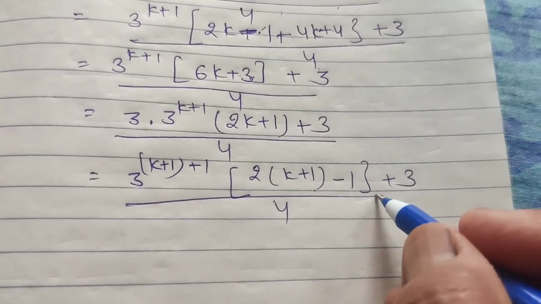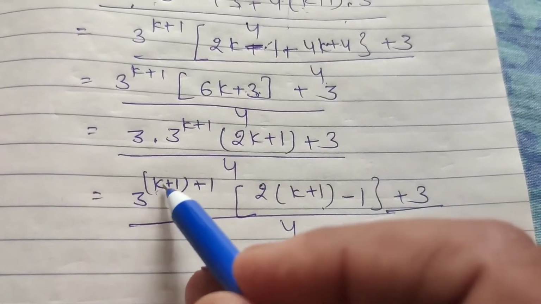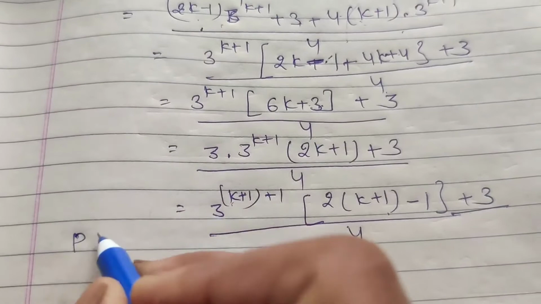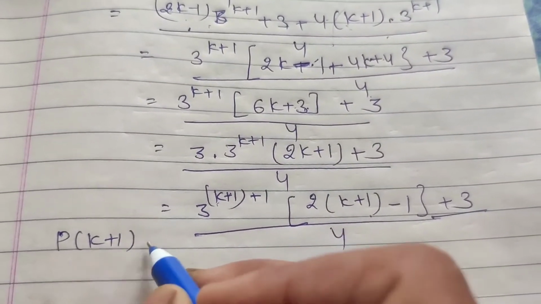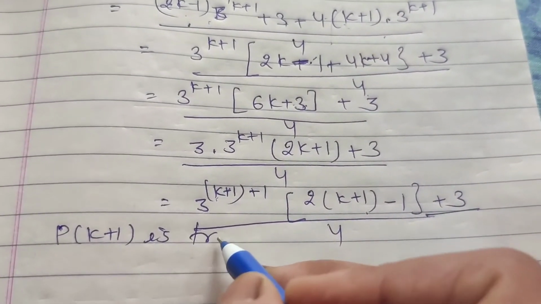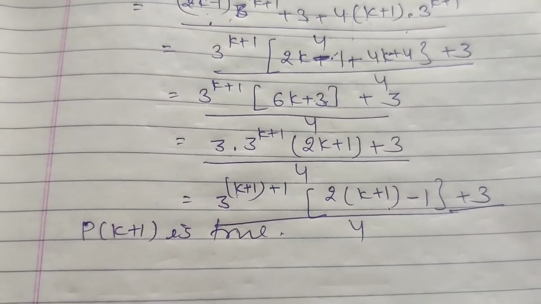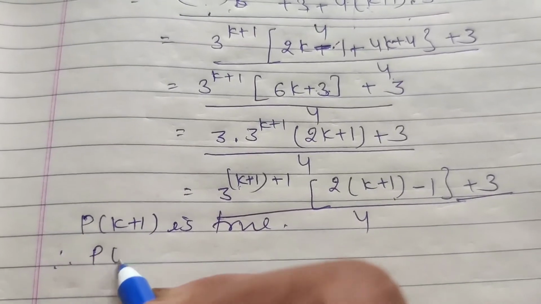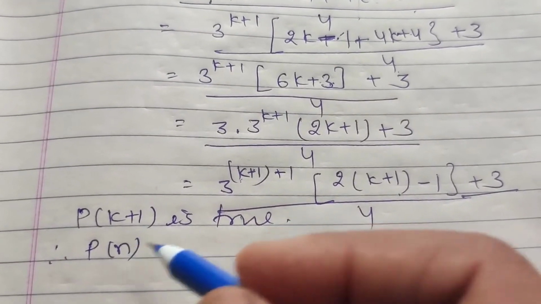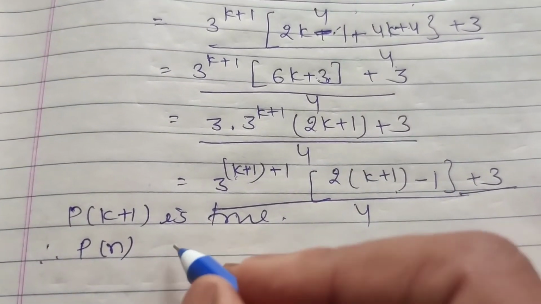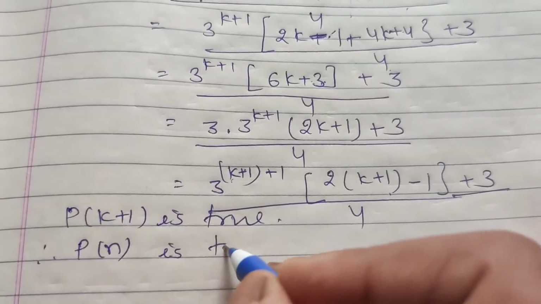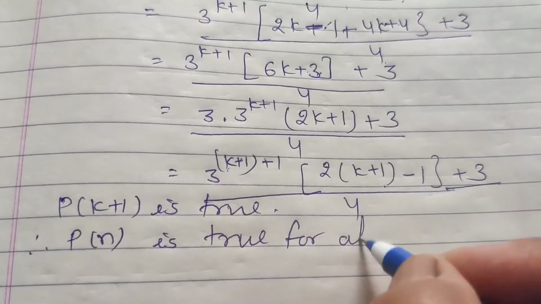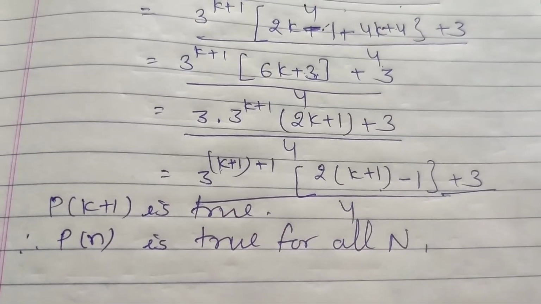The same term can be written in the form. It means just check n equal to k plus 1 here. It means P(k+1) is true. Okay. P(k) is true, P(k+1) is true, therefore by the principle of induction, P(n) is true for all natural numbers. Okay.